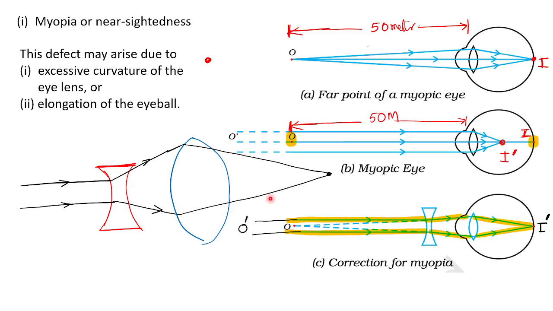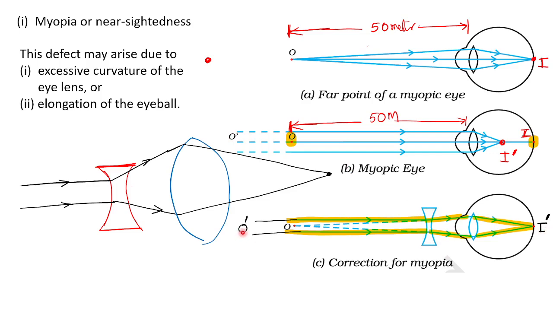And if the object is less than infinity, I can see it because of accommodation. I mean the eye lens width will be adjusted. I have already explained. The eye lens width will be automatically adjusted if the object is not at infinity. But the main issue is this O dash. I cannot see O dash. So in order to see O dash, a small diverging lens is placed.